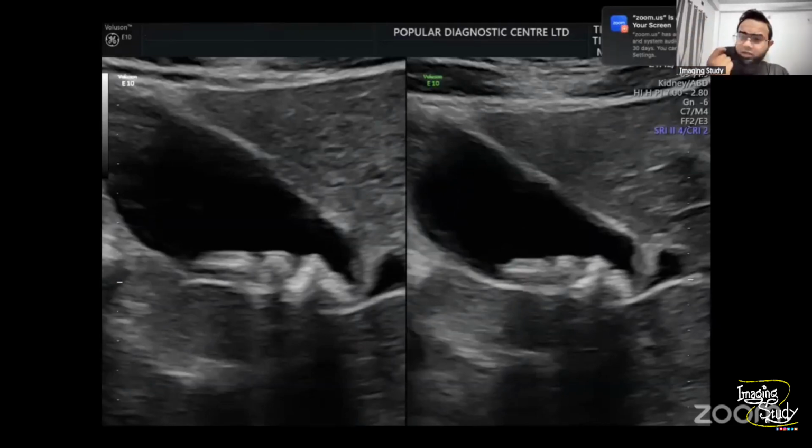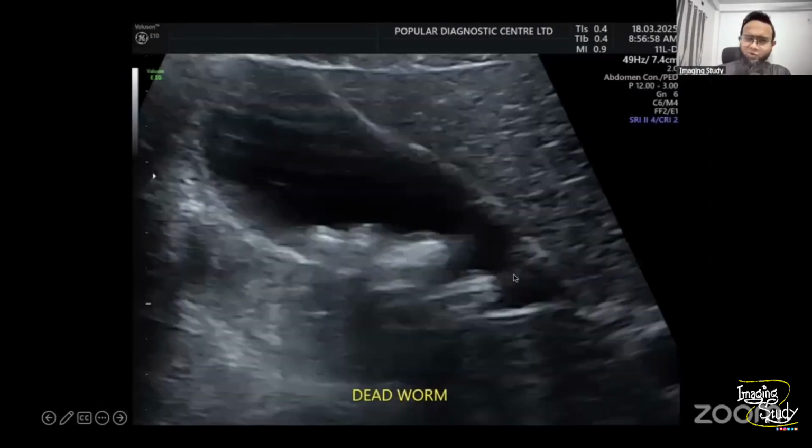So you should think about worms, especially in countries where helminthiasis is not very uncommon. Okay, let's look at another image. Here you can see these parts are the calcified ones, but here at this end there is no vascularity, no post-acoustic shadowing, and the end is slightly tapered. So this is the end of the worm.